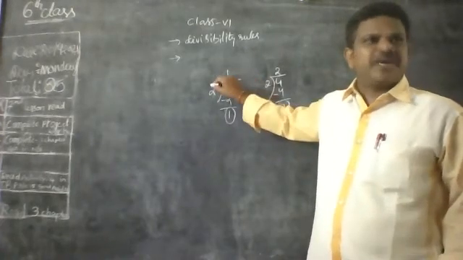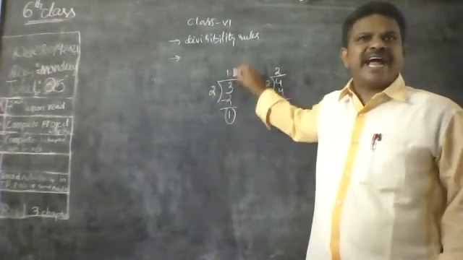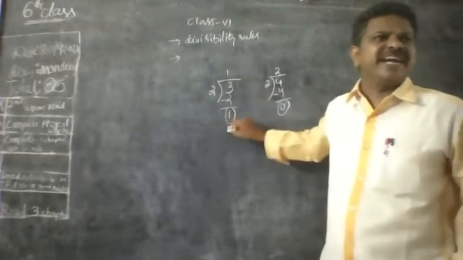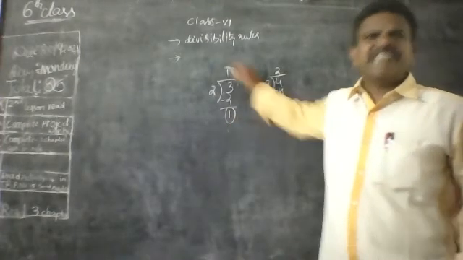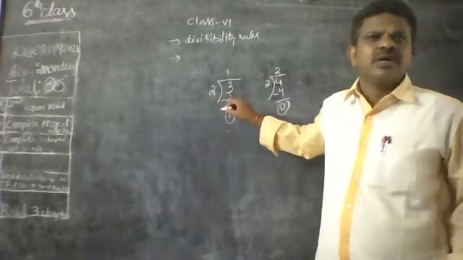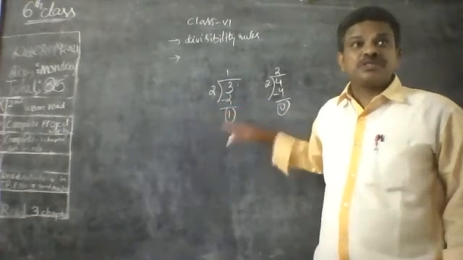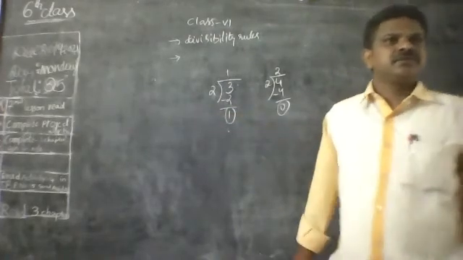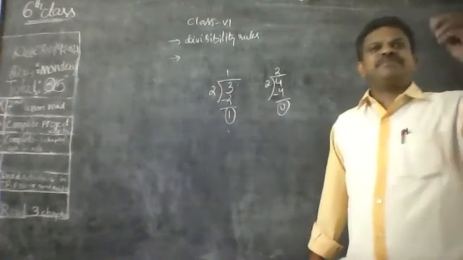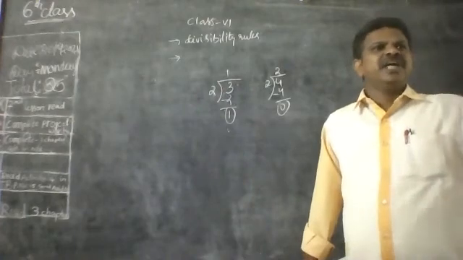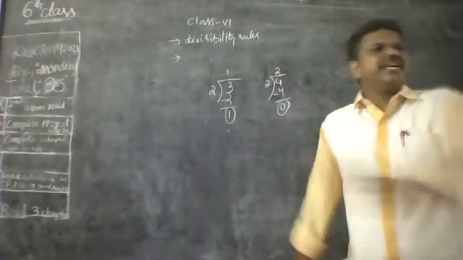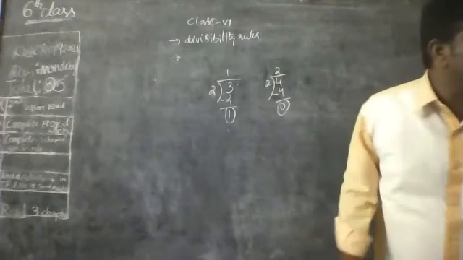When we divide by 2, it leaves 1 as a remainder. So 2 does not divide 3 exactly. So when it leaves remainder 1, it is not an exact divisor.